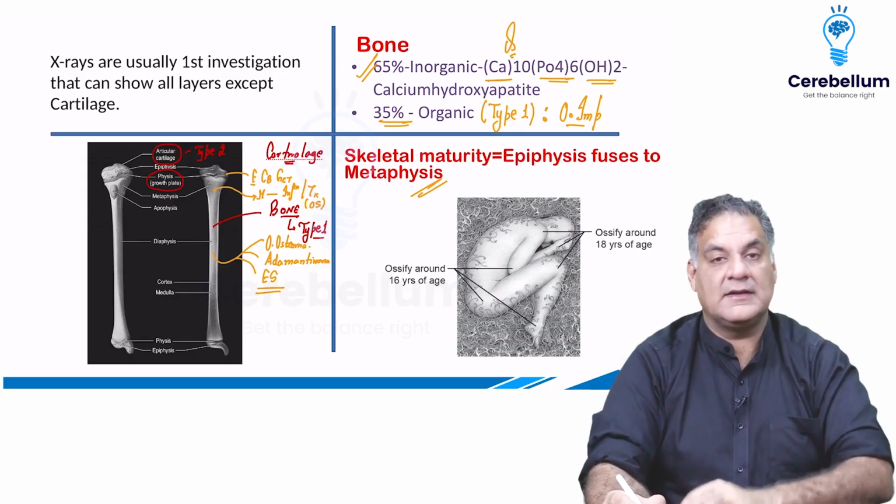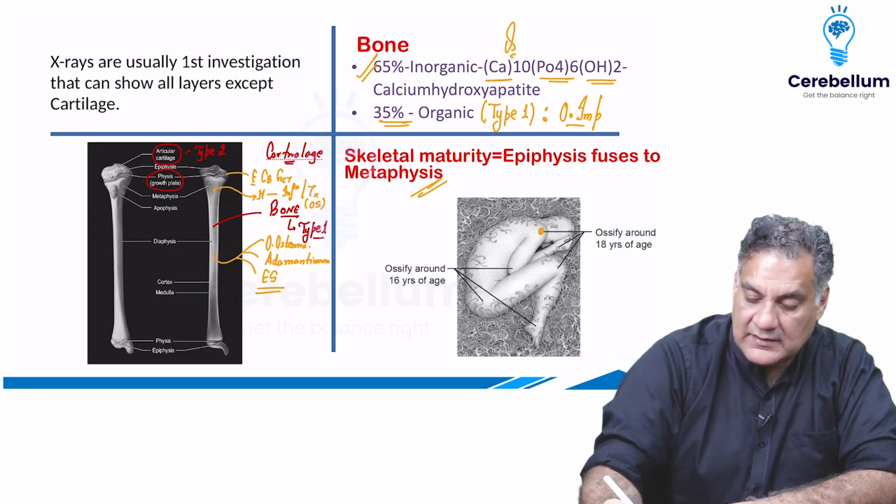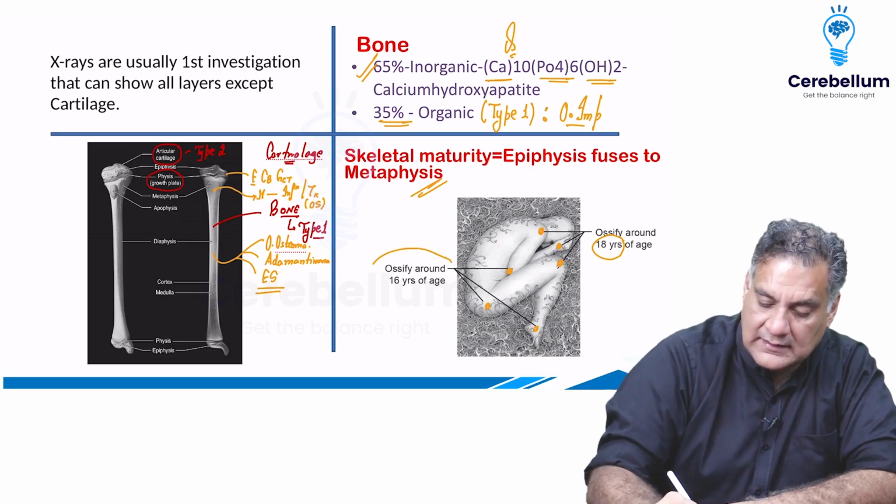So remember, this is the milking position of human beings. The three joints which are facing towards God above, they grow more, right? So they grow till 18 years of age. And the three joints which look down to the ground, they fuse early, that is 16 years.